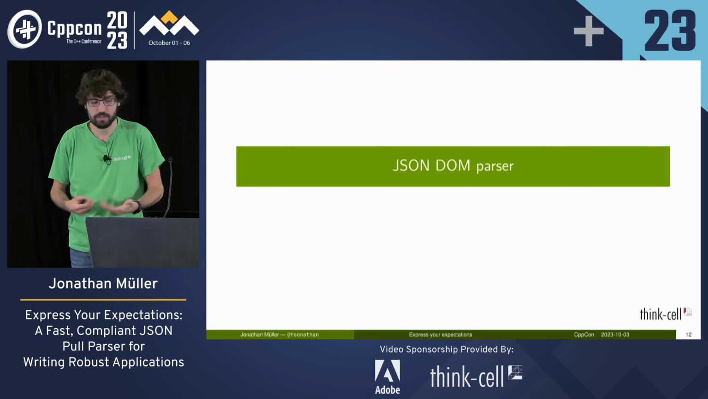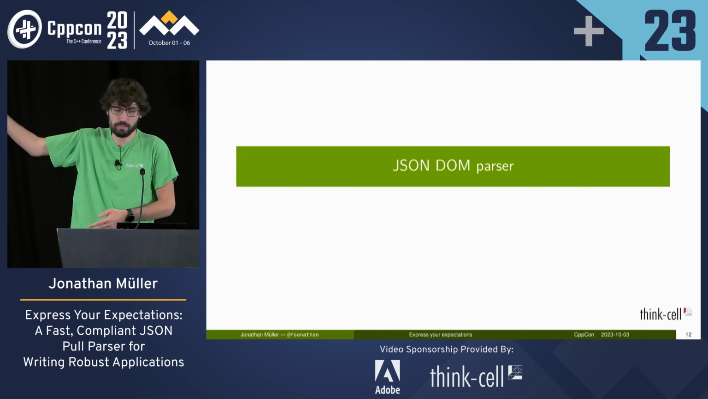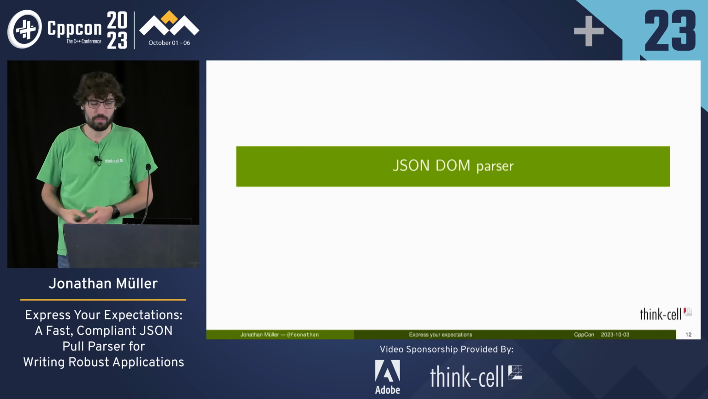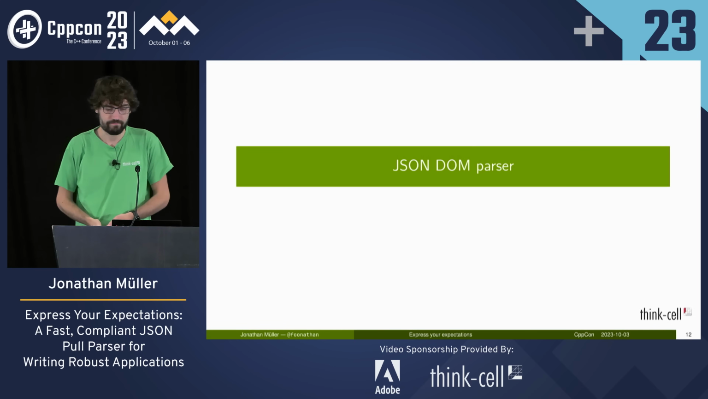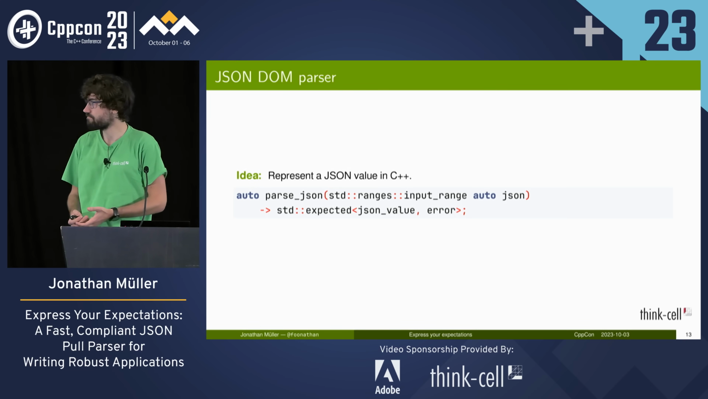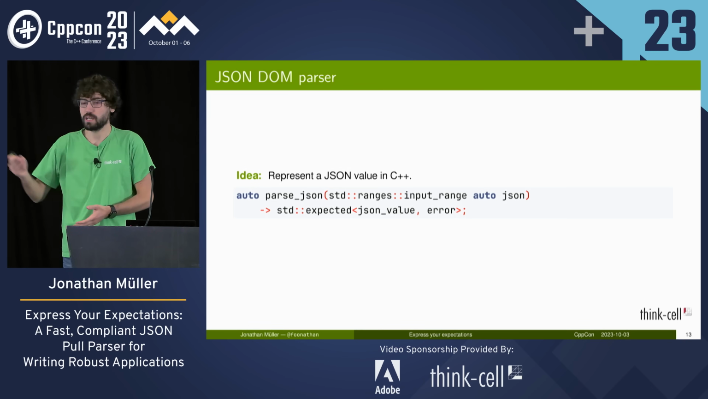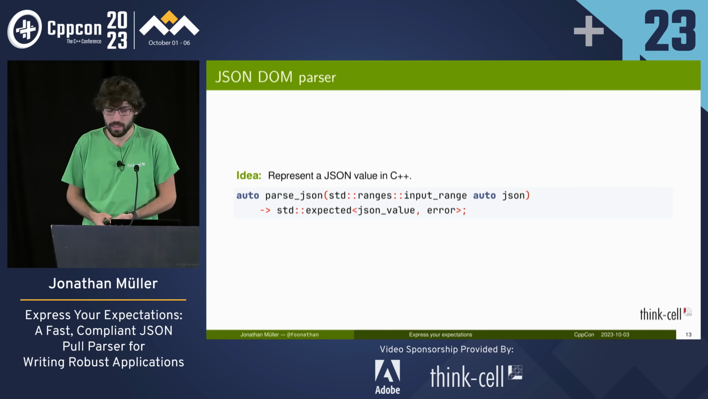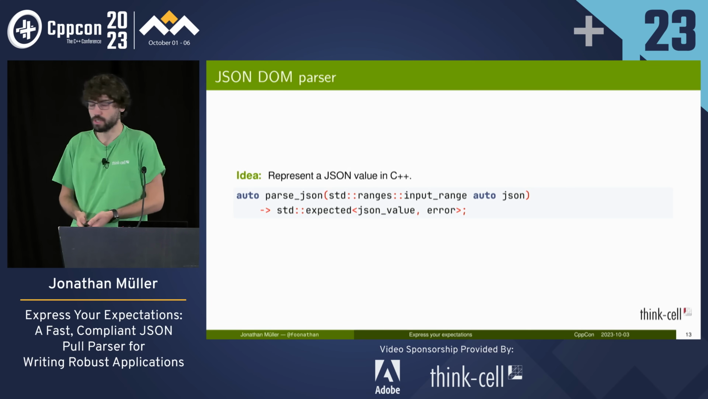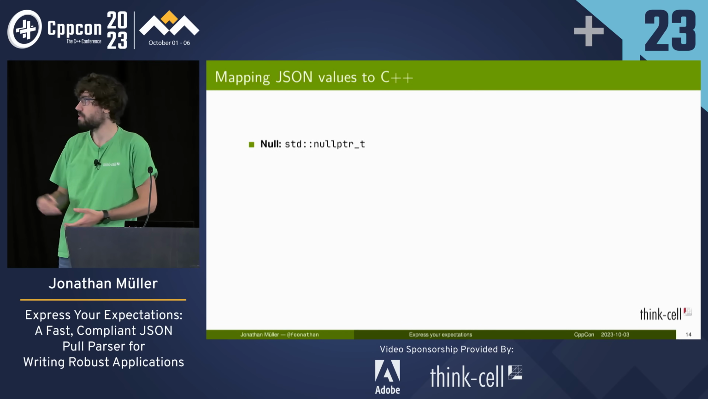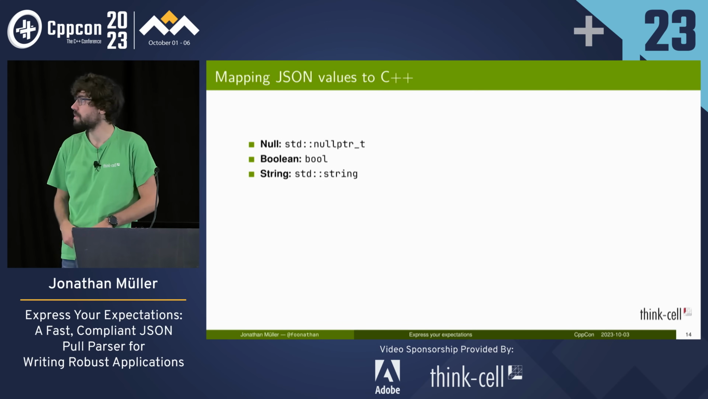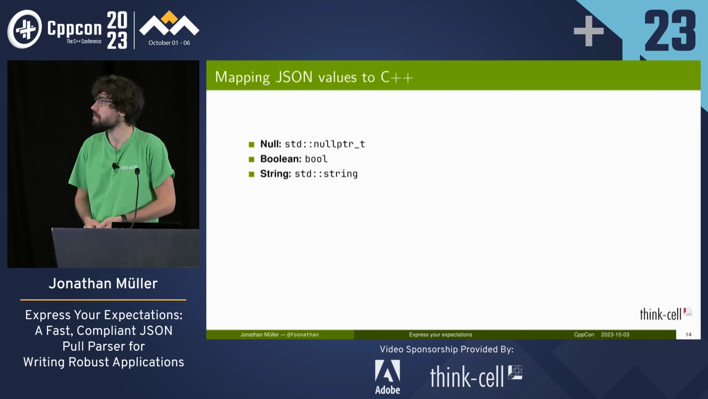The most straightforward one is a JSON DOM parser. What DOM stands for is not important because it also has nothing to do with JSON. It's just how this kind of parser is called. So the idea is, we try to represent the JSON value in C++. So we call parse JSON, and it will give us the JSON value or an error. What we need to do for that is sort of map the JavaScript values to C++ objects. It's very straightforward for the primitive forms, right? Null is a null pointer. Boolean is bool, and string is, let's say, std::string.